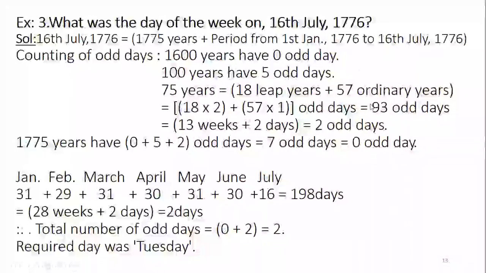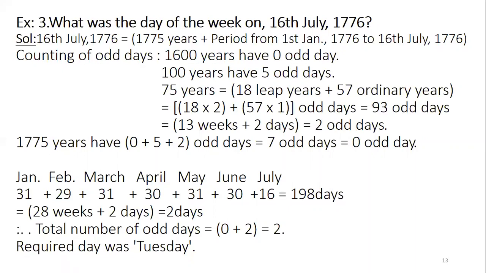Now coming to the third example, what was the day of the week on 16th July 1776? So from year 1 we have to calculate. How many years have been completed so far? 1775 years, and then the period from 1st Jan 1776 to 16th July 1776 we have to calculate. 1600 years have 0 odd days, 100 years have 5 odd days.